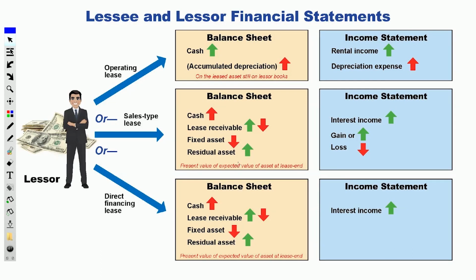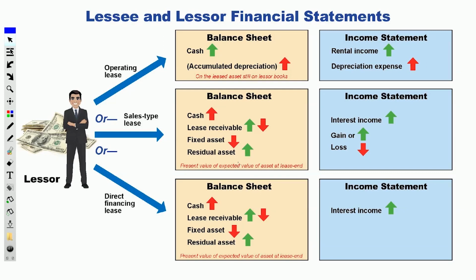They carry the asset and they depreciate their asset and they report rental income. So on the balance sheet, they're still carrying the asset and they're depreciating it. Notice on the income statement, rental income, and they depreciate that asset that they're still carrying.